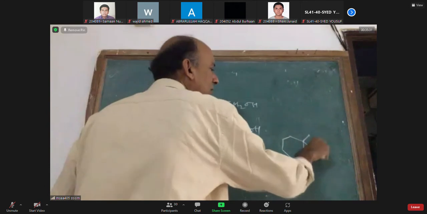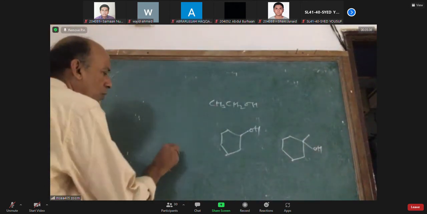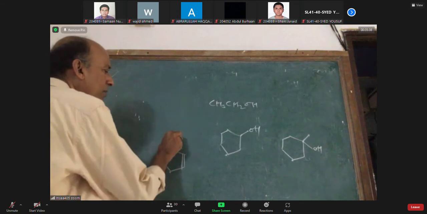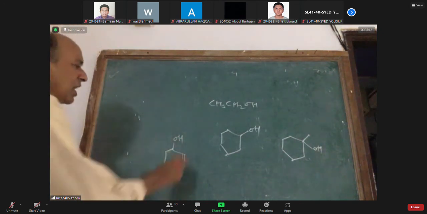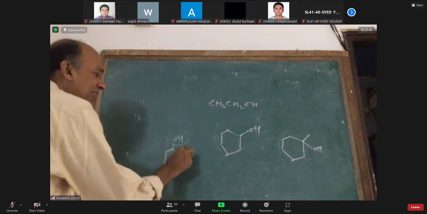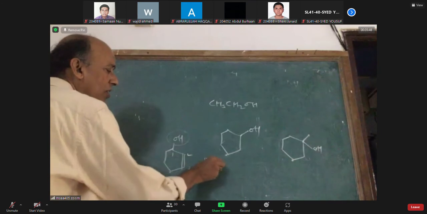What type of alcohol is it? Tertiary alcohol. What type of alcohol is it? The alcohol group is on a carbon next to a double bond: the second and third carbons have a double bond, that is called allyl alcohol.